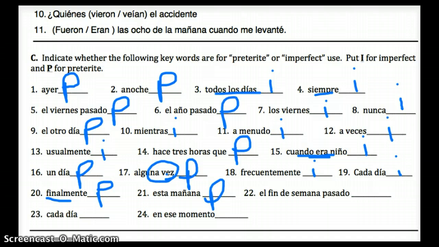El fin de semana pasado means last weekend. So again, that's the preterite. Cada día means every day. So that's the imperfect. And the last one, en ese momento, that means in that moment. And in that moment would indicate that I'm trying to say that it happened in that one moment and it's over with. So that would be the preterite.